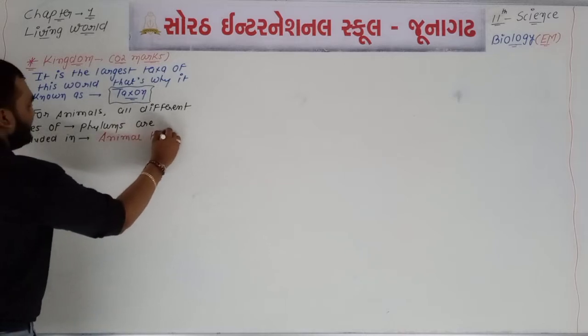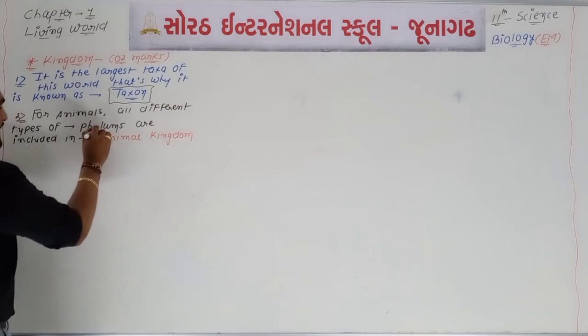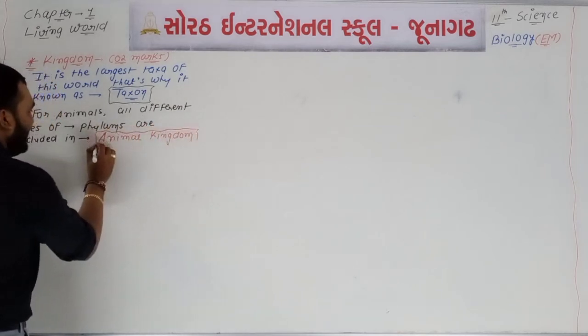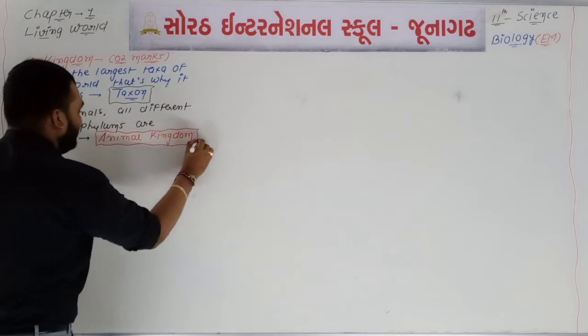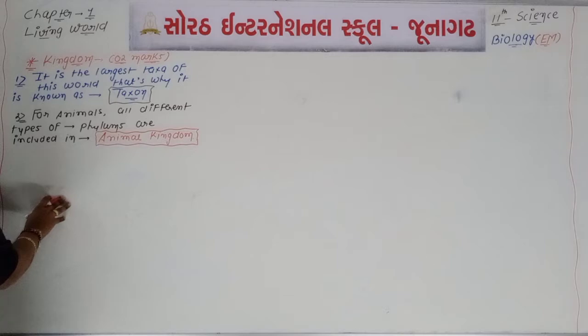It means there is one kingdom known as animal kingdom, and this animal kingdom has all the phylums of animals.